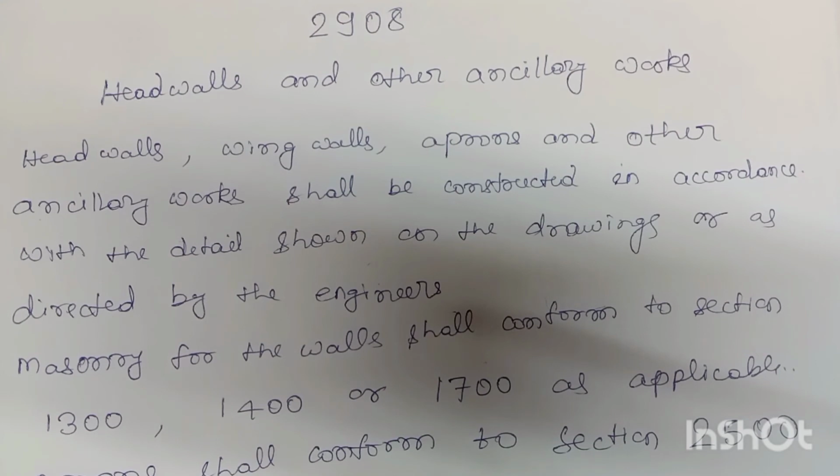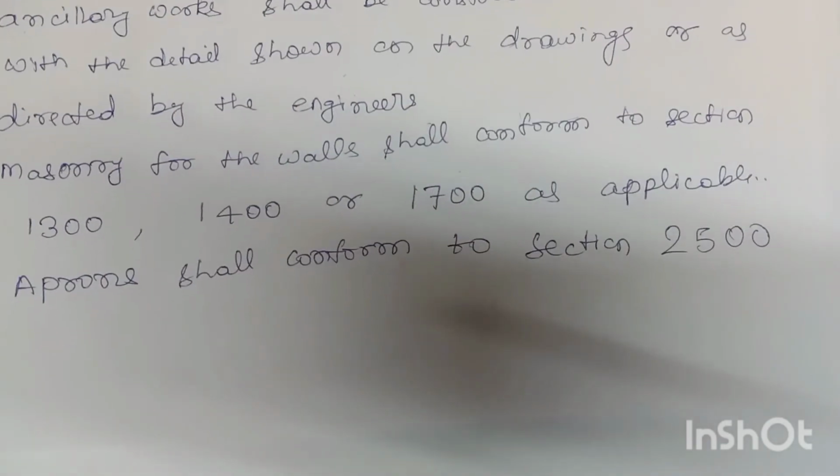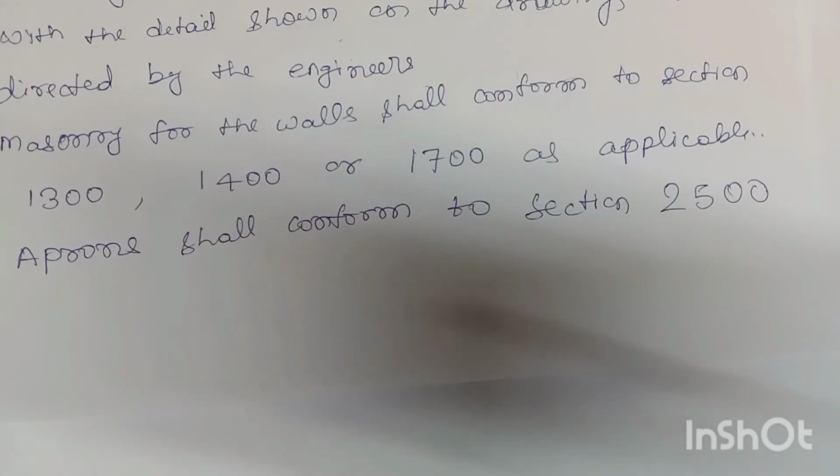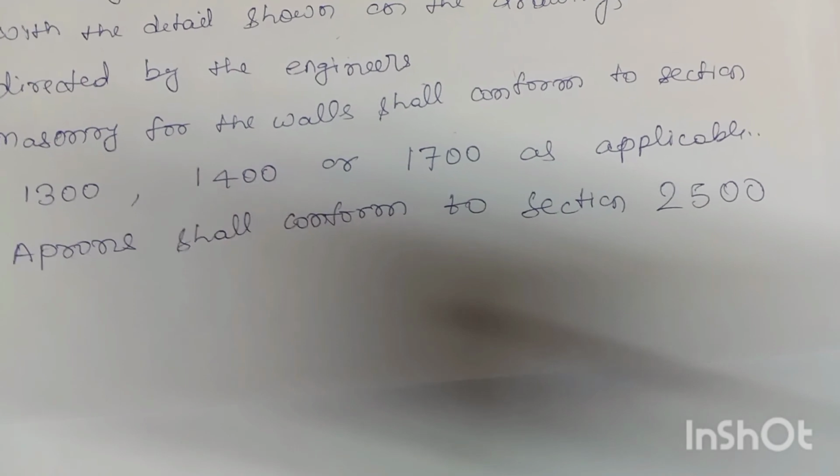2908 Head walls and other ancillary works. Head walls, wing walls, aprons, and other ancillary works shall be constructed in accordance with the details shown on the drawing or as directed by the engineer. Masonry for the walls shall conform to sections 1300, 1400, and 1700 as applicable. Aprons shall conform to section 2500.